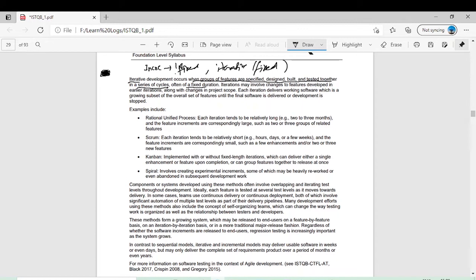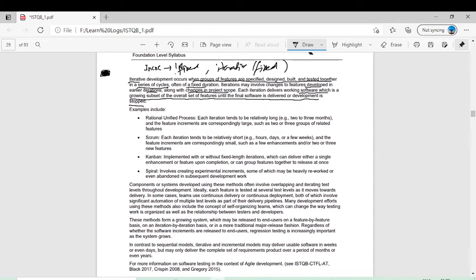Iteration may involve changes to features developed in each iteration along with changes in project scope. Each iteration delivers working software, which is a growing subset of the overall set of features until the software is delivered or development is stopped. Each time you deliver a new release, it's a subset of the whole product, and in the end you will get the complete product.